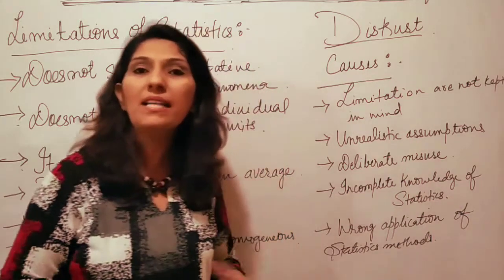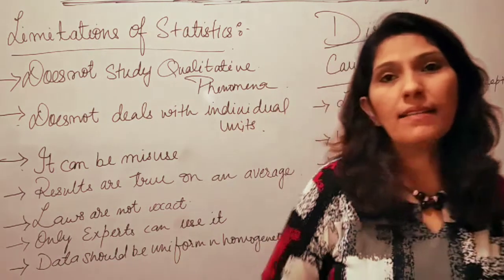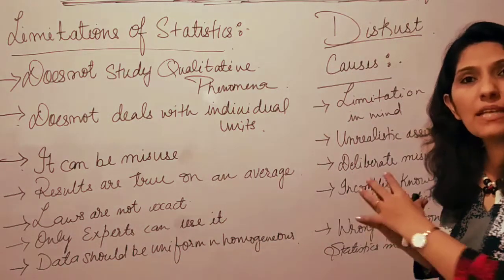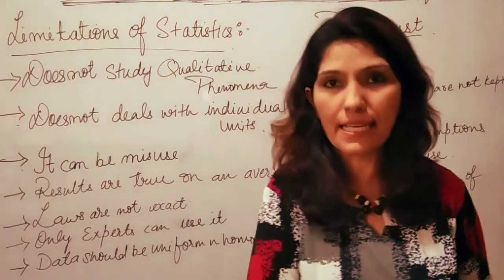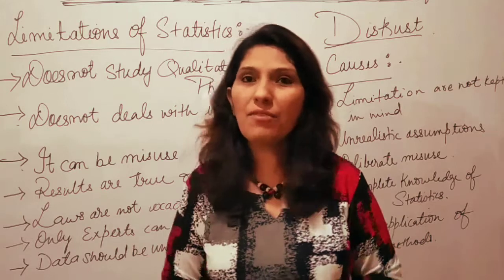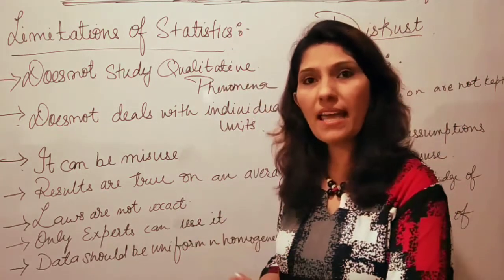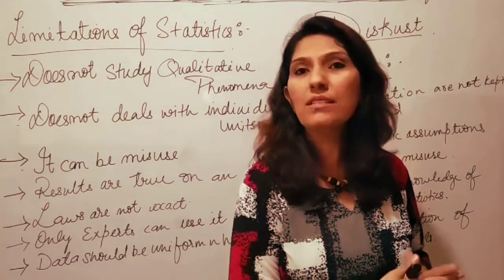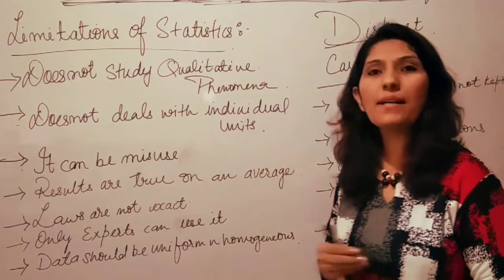But let me conclude with one thing, that we cannot just blame the statistics or the subject, we should blame the person who uses it. Say for an example, a knife can cut one's throat, and a knife is also used to cut fruits and vegetables. So fault is not with the knife, fault is with the person who uses the knife. Similarly, fault is not with statistics, it is with the person who uses it.